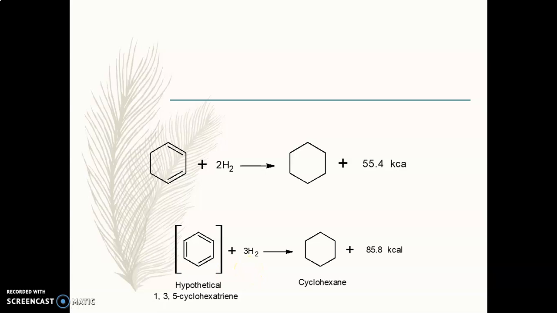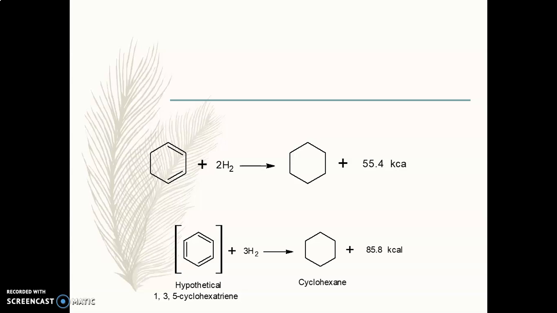On the basis of that, what we are expecting is: for one double bond, it was 28; for two double bonds, approximately 56. So for three double bonds, it should evolve 85.8 kilocalorie per mole. This is hypothetical, or what we are expecting.